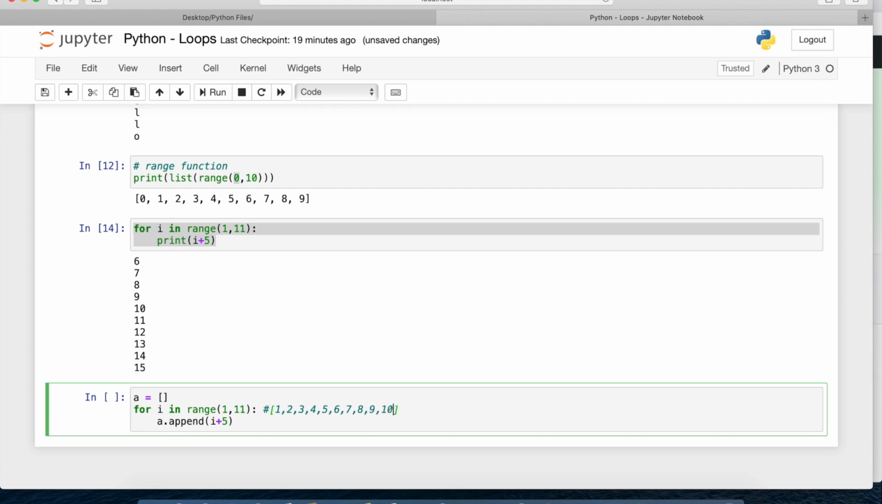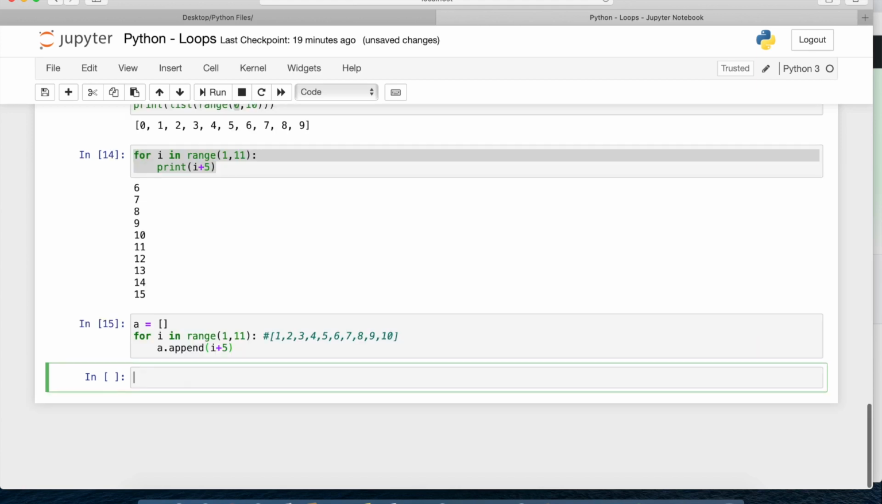Okay, so this will be like this. Now here what it will do is, first time i is 1, so 1 plus 5 is 6, so it is appending to this list. This list a is the blank list, so it will put 6 within the list. Then the second time it goes back, the second value is 2, so 2 plus 5 is 7, so it will append it to the list.